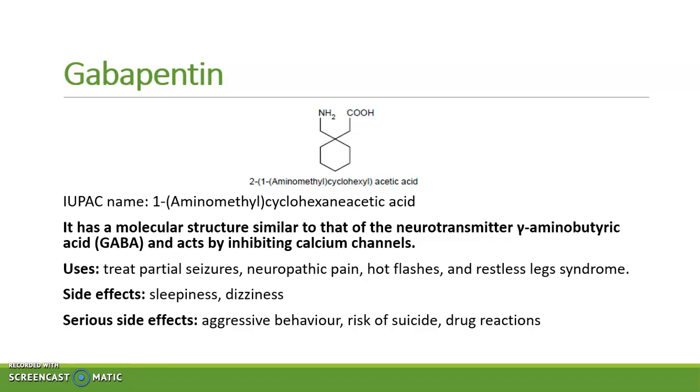Gabapentin. Now, as the name suggests, the molecular structure of this drug is similar to the neurotransmitter gamma aminobutyric acid, and it acts by inhibiting the calcium channels. It is used to treat partial seizures, neuropathic pain, hot flashes and restless leg syndrome. Its side effects include sleepiness and dizziness, and some of the serious side effects are patient may show aggressive behavior, it increases the risk of suicide, and drug reactions are possible.